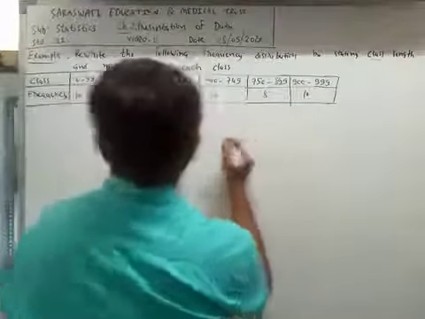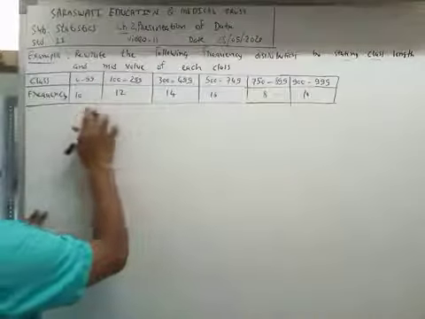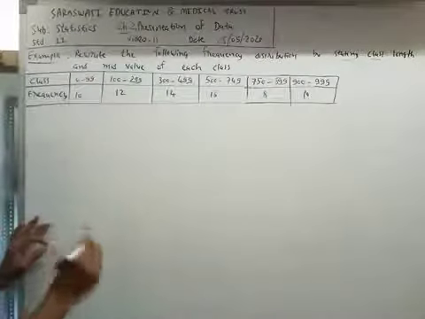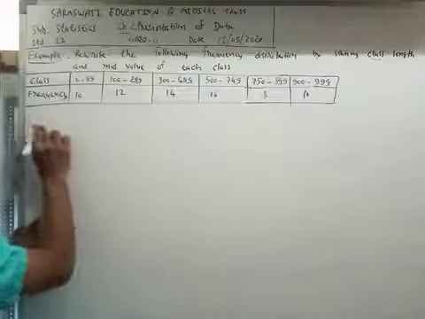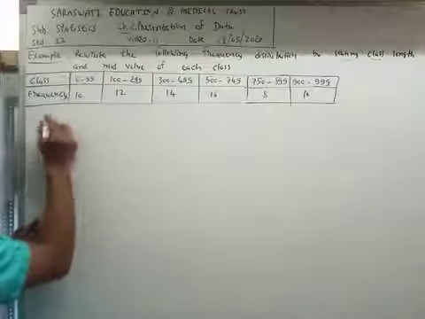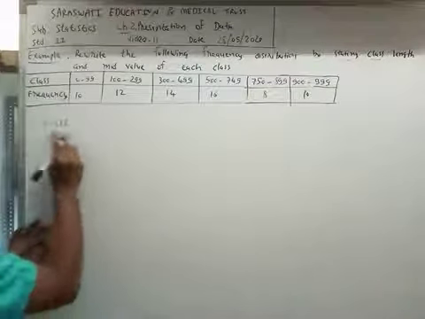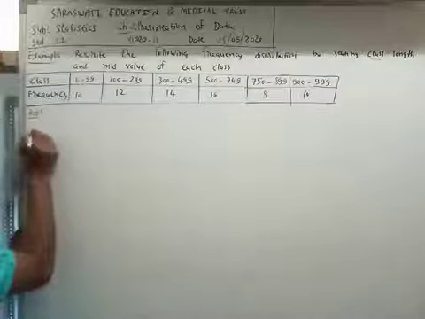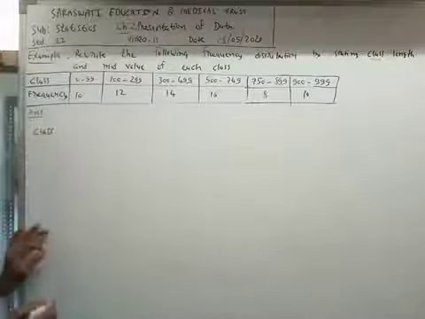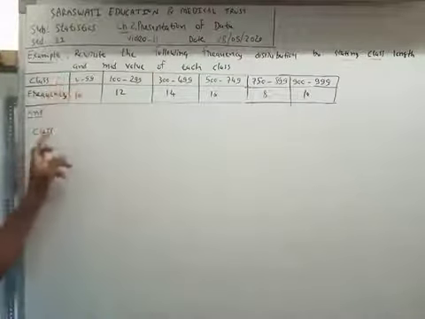For the formula of class length, in this question we will first write the class. We will write the class same here.